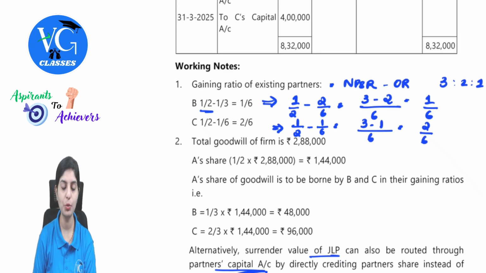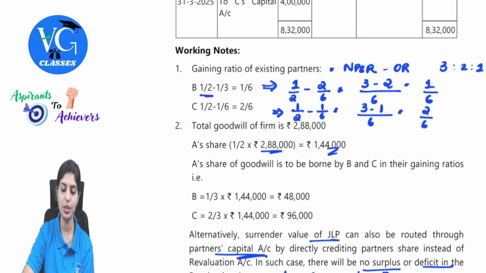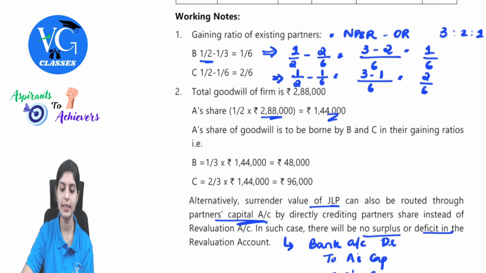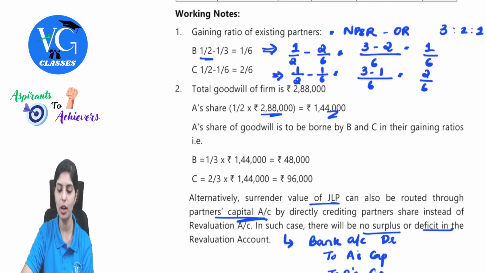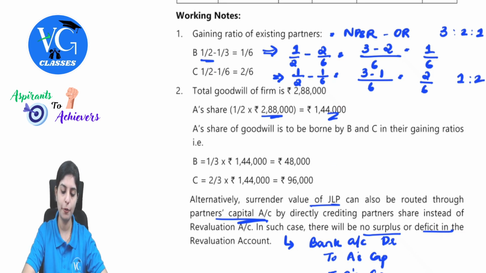So the goodwill of the firm is given as 2,88,000. A's share is 3 by 6. So 2,88,000 into 3 by 6 will be 1,44,000. This will be apportioned in the ratio of 1 by 6 to 2 by 6, or in the ratio of 1 is to 2. That is 1 by 3 and 2 by 3. 48,000 and 96,000 will be the amounts.